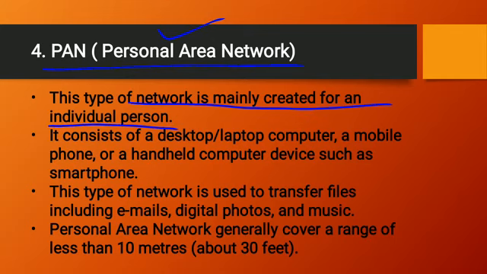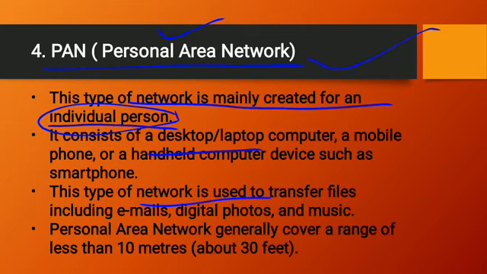It consists of a desktop, laptop. An individual can have a laptop, desktop computer, mobile phone, or devices like a smartphone, Bluetooth, or memory cards. These are essential for a personal area network.